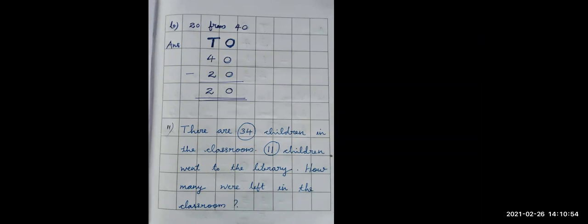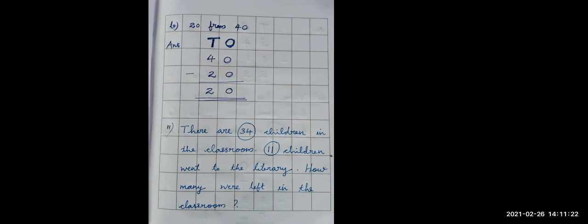Dear Carmel, did you complete the question? Yes, ma'am. Okay, you got the answer? What is the answer? 20.